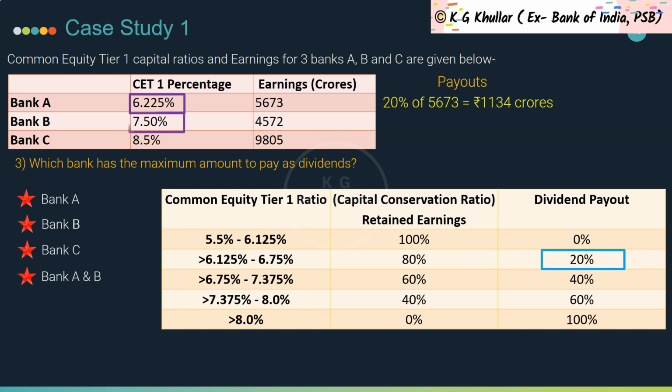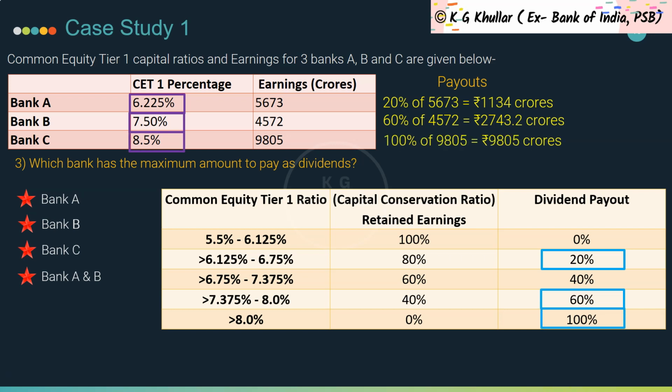Similarly for Bank B, the maximum payout will be 60% of 4572 equals 2743.2 crores. And lastly for Bank C, the maximum payout amount will be 100% of 9805 equals 9805 crores. So friends, as you can see, out of all the three banks, Bank C has the maximum amount that can be distributed in the form of dividends to its shareholders. So friends, the correct answer for the given question is option C.